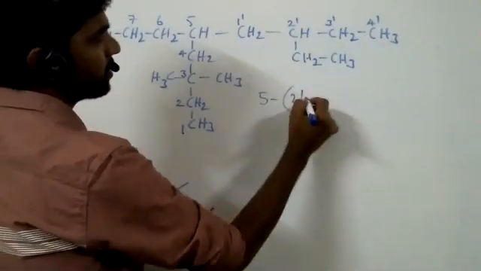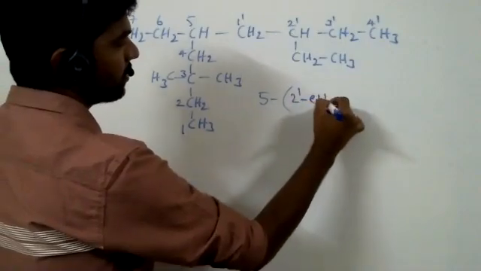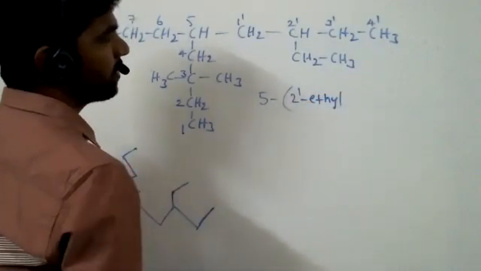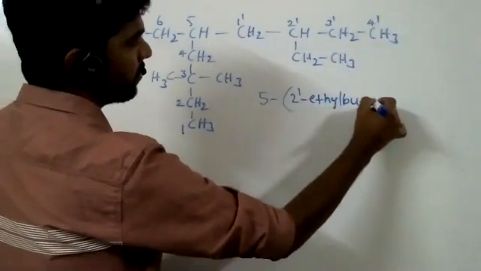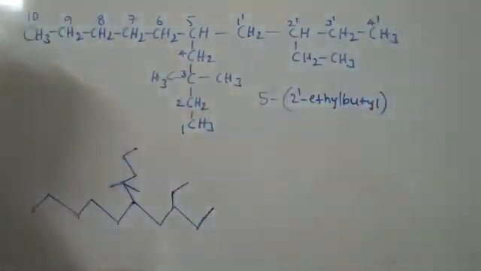Here an ethyl group is there, so 2 prime ethyl. These are 4 carbons, butyl. Close bracket. 2 prime ethyl butyl.